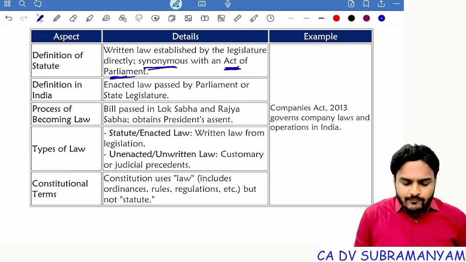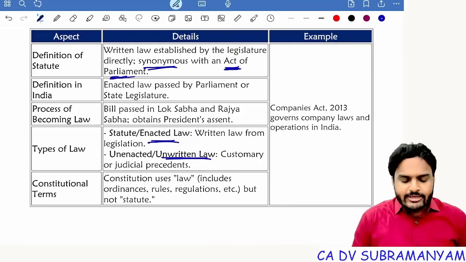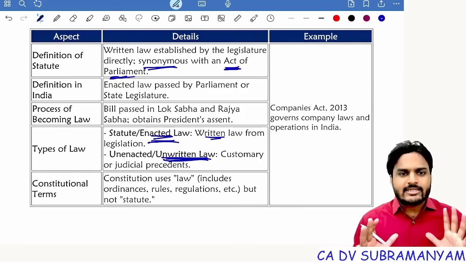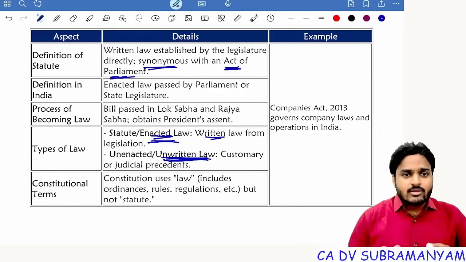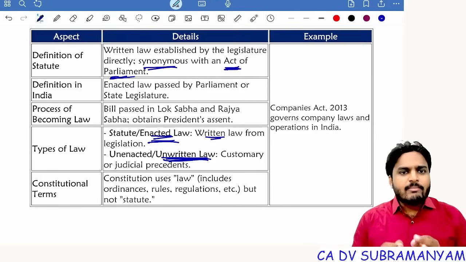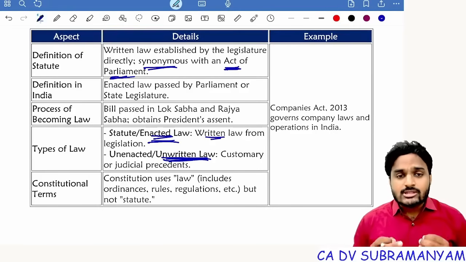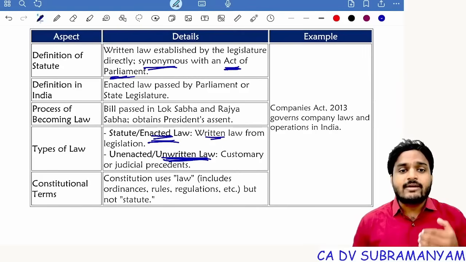Laws are of 2 types: enacted law and unwritten law. Enacted law means a written law. A written law is a law that is codified in a single document, whereas in unwritten law, the law is not codified in a single document. In case of written law, a member of parliament or member of legislative assembly will introduce a proposal. We call it a draft bill. Once that bill is approved by both the houses of parliament, the bill is sent to the president for his assent.